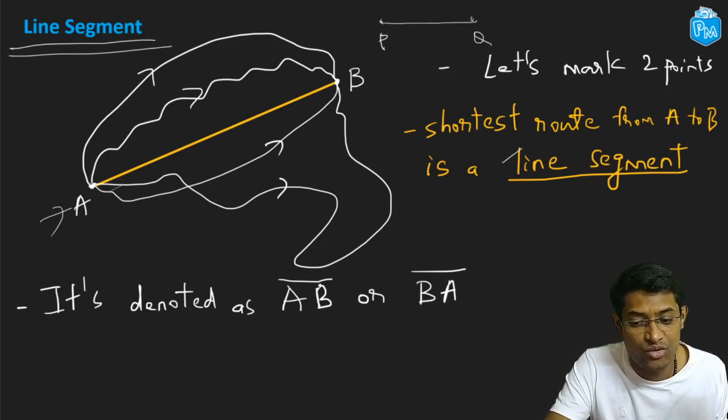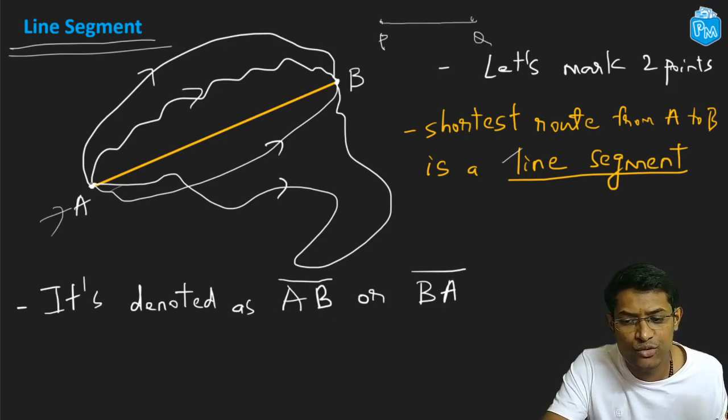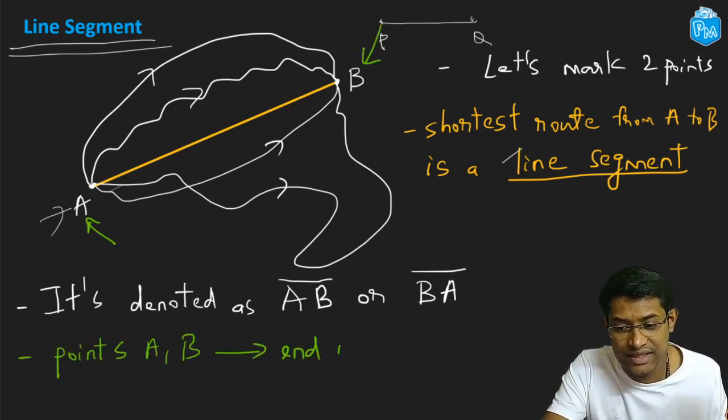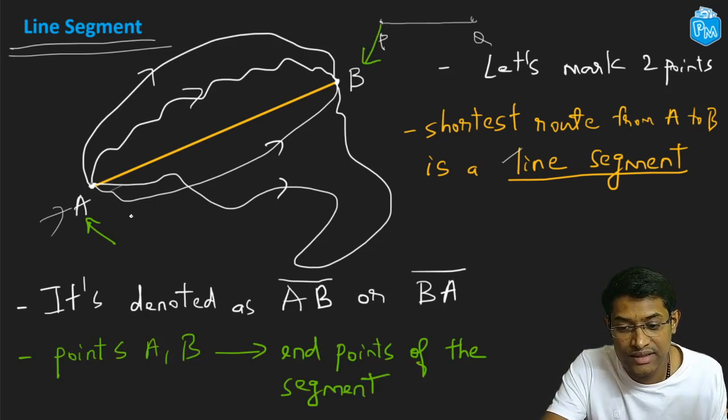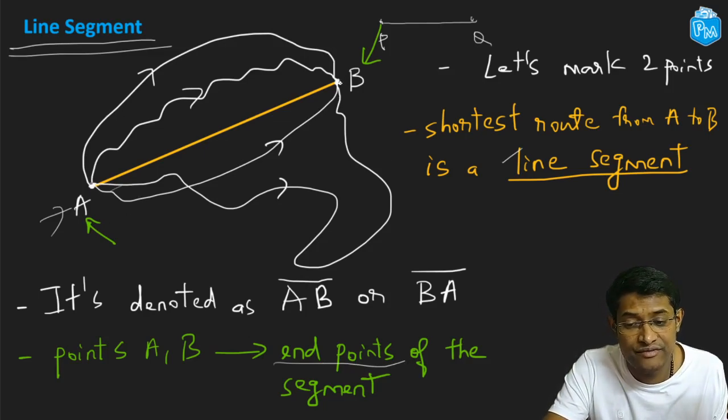Both of these denote the same line segment. You can also note that points A and B are the end points of this line segment, right? So it has a definite starting point and a definite ending point. So these are the end points of this line segment.